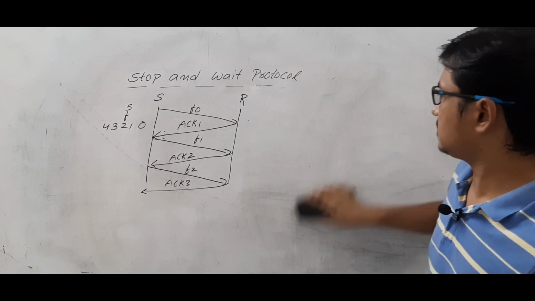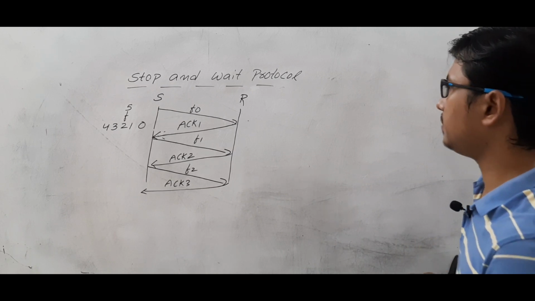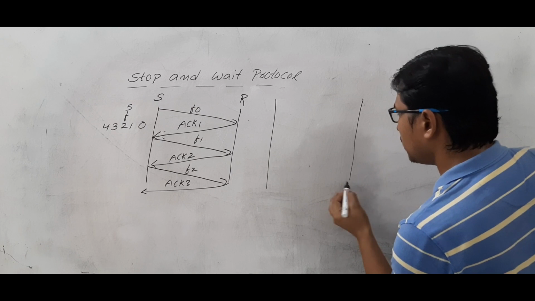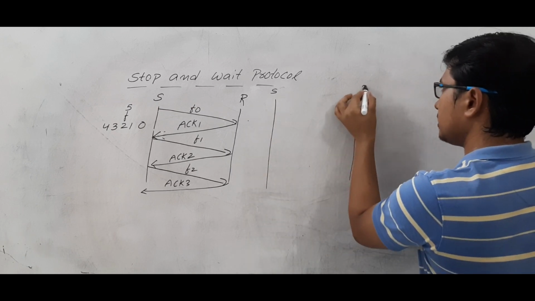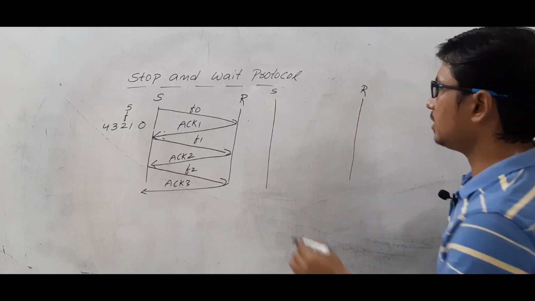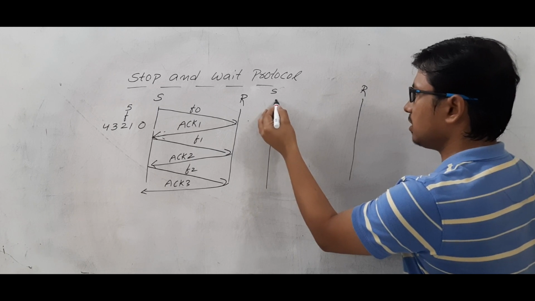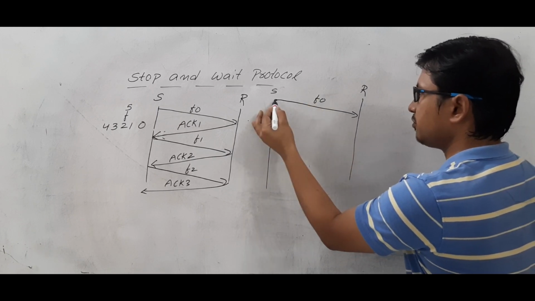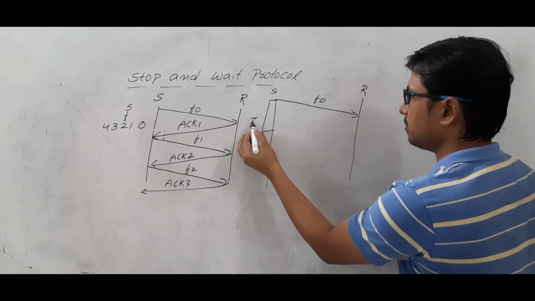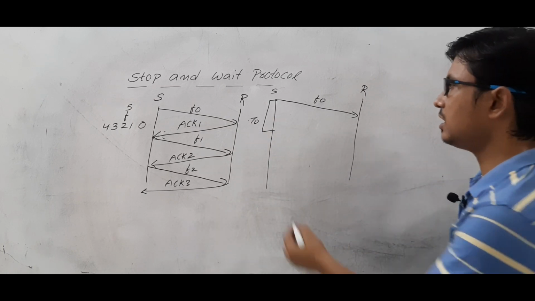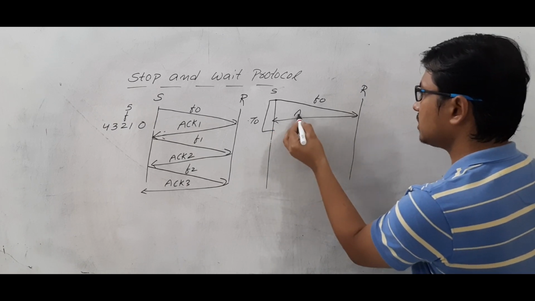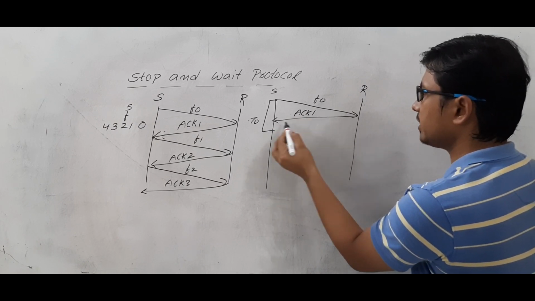Now we will discuss the next one. Now the sender is sending and the receiver is receiving. Now the sender has sent frame number 0. It will wait for the timeout timer, which is some period of time. If the acknowledgement is received within the time, it will send the next frame.